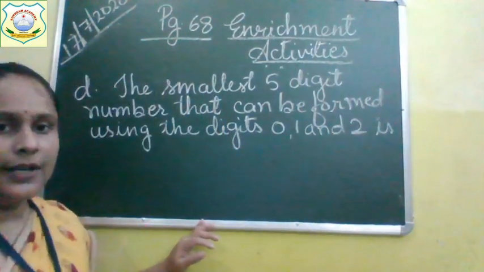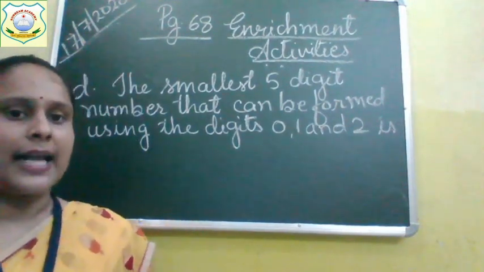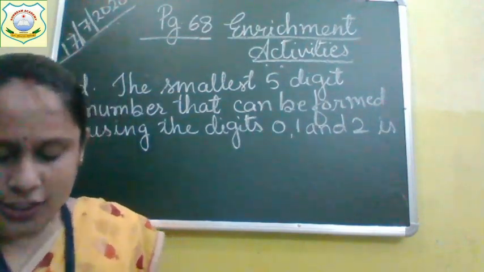So here we have to find the smallest 5-digit number that is formed by using the digits 0, 1 and 2.